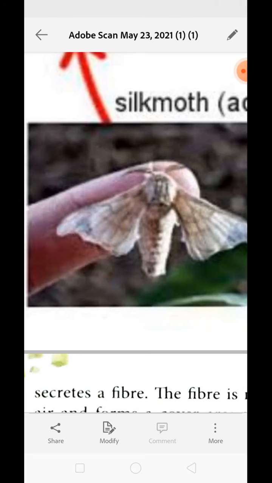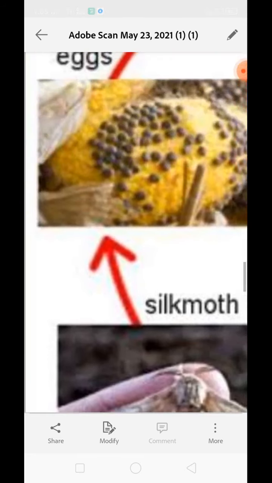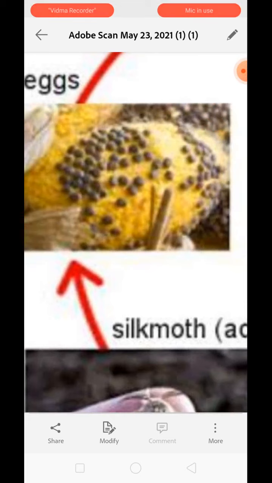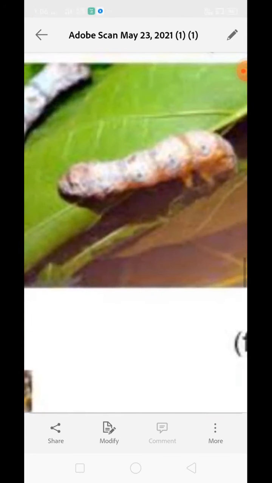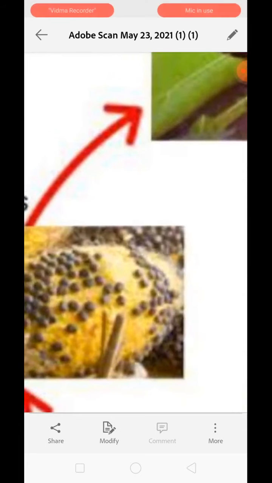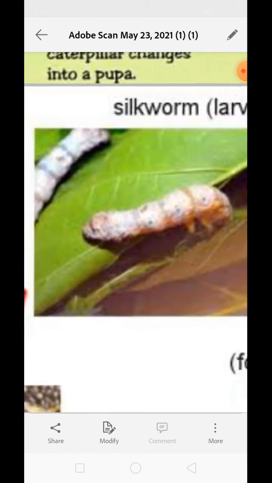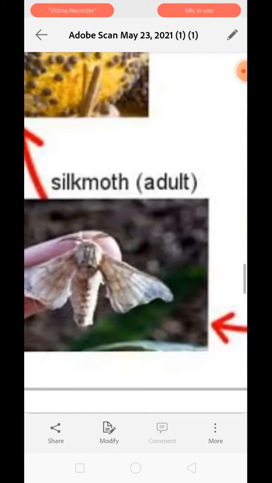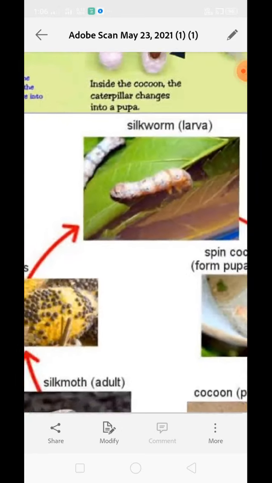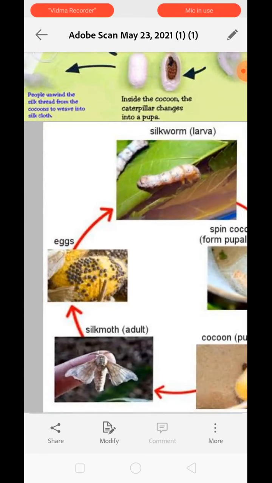Understood? A female silk moth lays hundreds of eggs together, approximately 500. And the larva that hatches out from the egg is called a caterpillar. The caterpillar comes out from the egg early because the nutrient material stored in the egg is low, so for further growth it needs to come out. This larva does not have any resemblance to the adult. See, the body shapes of these two are quite different. They do not have any similar structure. That is why it is called a larva.